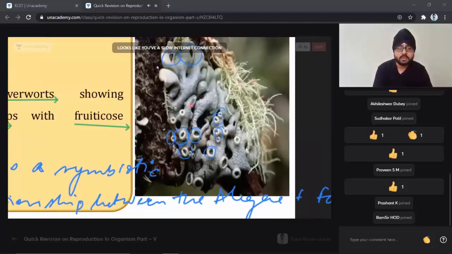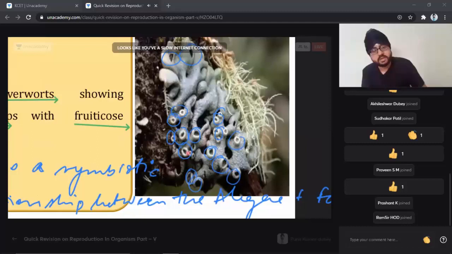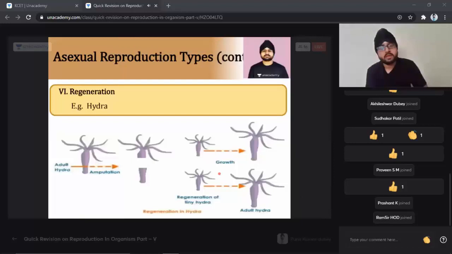Okay, formation is going to take place. That is how we find. Let's go to the next slide. That is asexual reproduction, which you can see now.